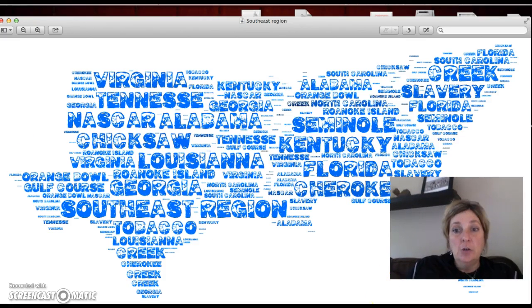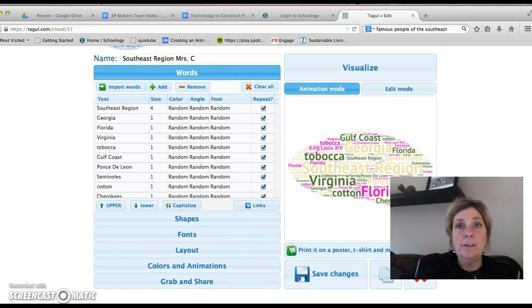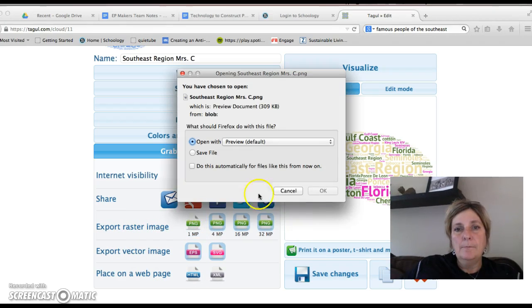All right, so your goal is to create a Tagul word cloud on the Southeast region. Now remember that when you export it, we're going to go to grab and share. You're going to export it as a PNG. Save it.